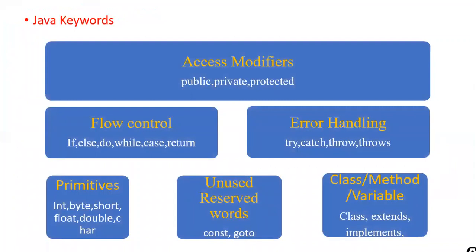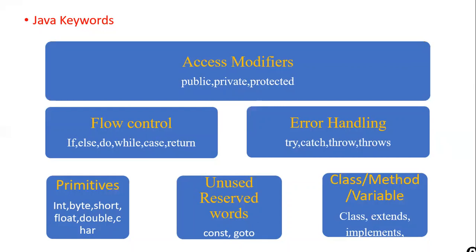So these are just the classification of the keywords. Keywords can be classified into different things like access modifier keywords, flow control keywords, error handling keywords, primitive keywords, user defined class, method, or variable keywords, unused reserved keywords. In this way, keywords can be classified in different ways. We'll understand the functionality of each keyword while we are learning each concept.